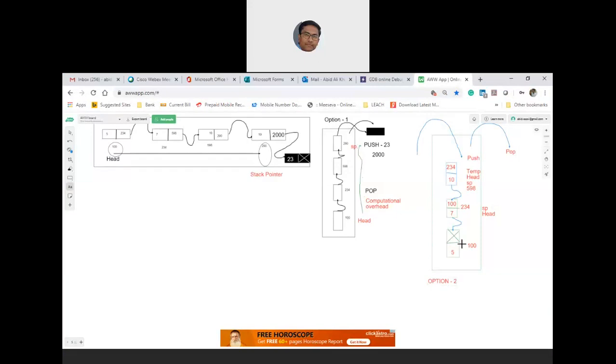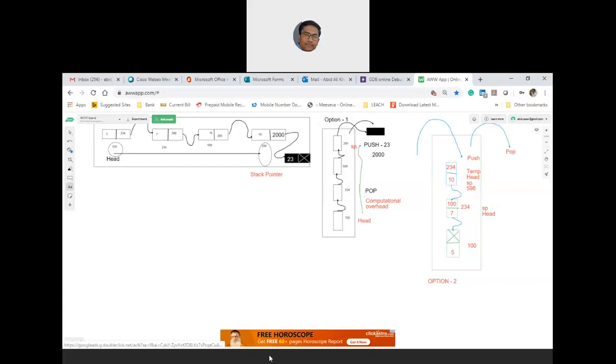I'm going to use option 2 with single linked list node creation, maintaining integer elements. Whenever you are pushing, you have to attach at the head. Whenever you are popping, you have to cut the head. That's it.